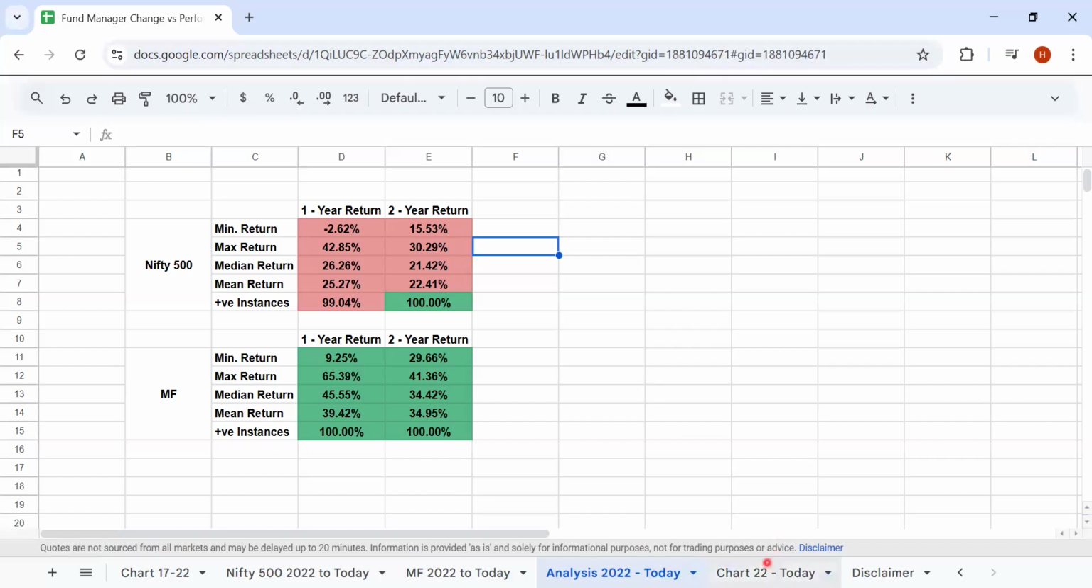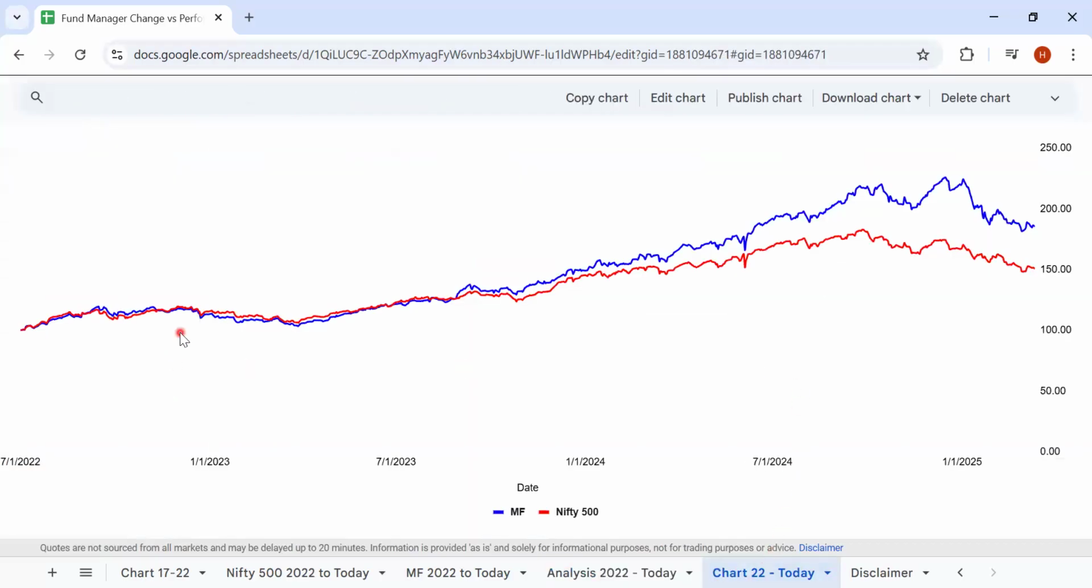Now let's look at the chart. If somebody had invested 100 rupees on 1st July 2022, this fund would have delivered an absolute return of 85% compared to the index at 50%. Of course, the last 2 years have seen a very good run in the market, but this fund manager has done extremely well in the last 2 years. The outperformance over the index is close to 30% in absolute terms.